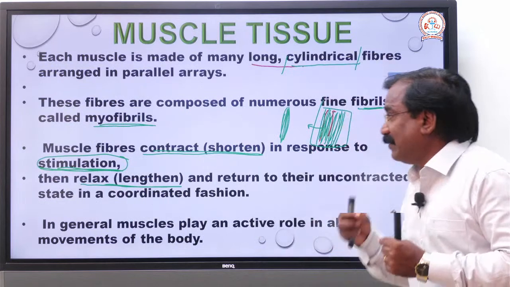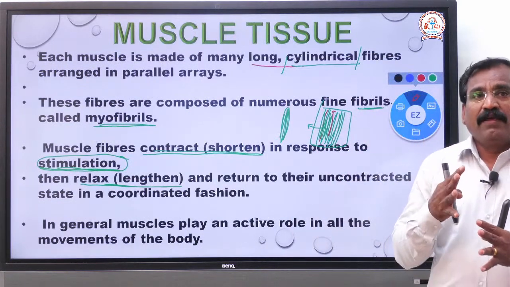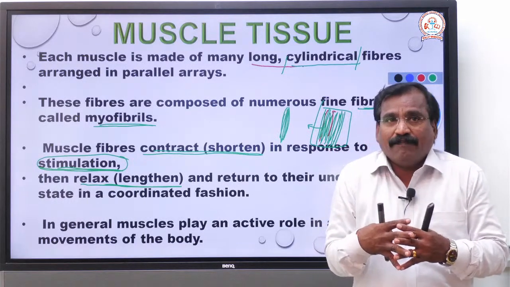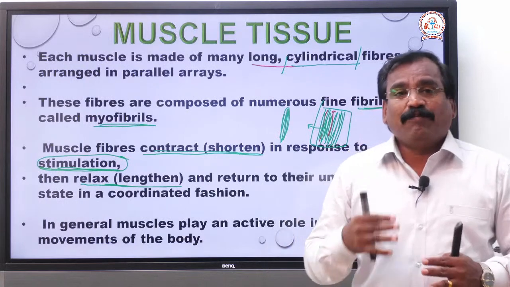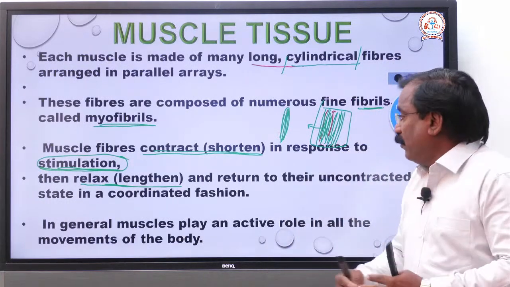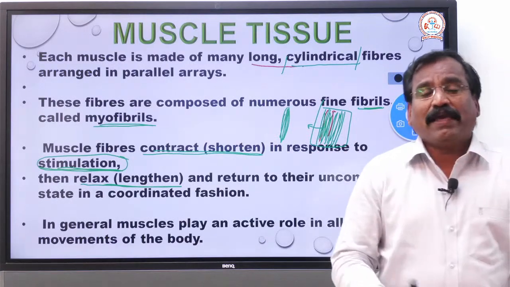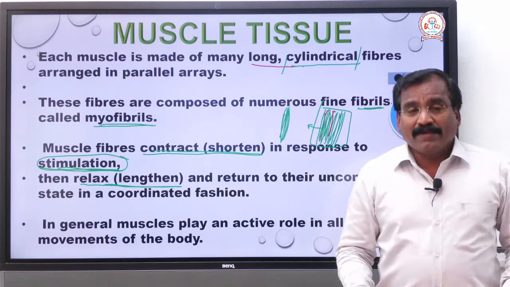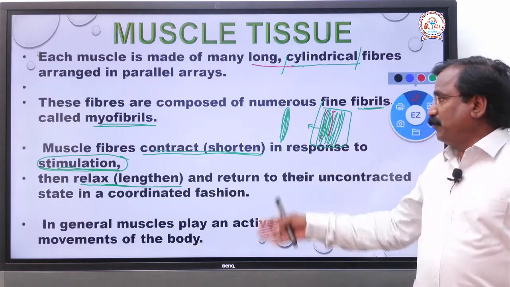When it receives the stimulus, it starts working, that is, it contracts. Contract means shorten, relax means lengthen. This contraction and relaxation cause mechanical energy, so that we run and do all sorts of work. Now I am speaking, teaching, walking, all because of the contraction and relaxation of the muscle.